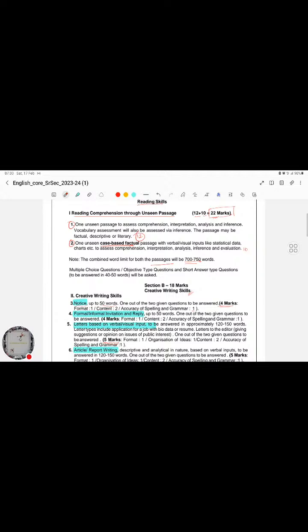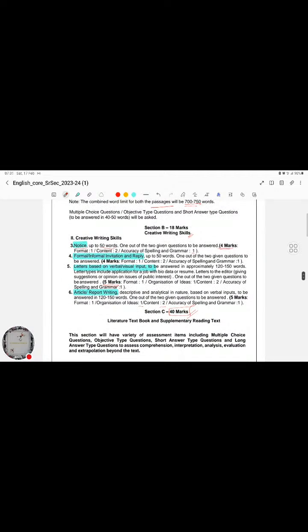Apart from that, writing as quick as possible is also well and good. That will also help us in our examination. Moving on from there, we have Section B, which carries 18 marks of creative writing skills.